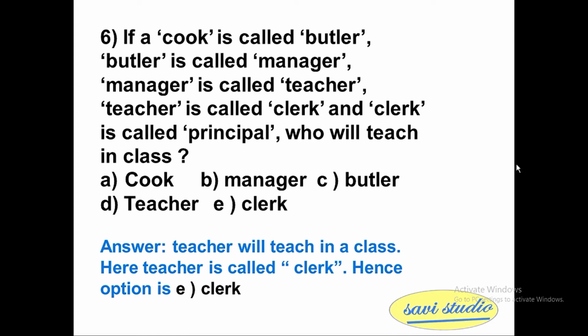The answer is naturally a teacher will teach in a class. Here in this particular question, the teacher role is assigned to a clerk. So the option E clerk will work. So he will teach the class based on the logic.